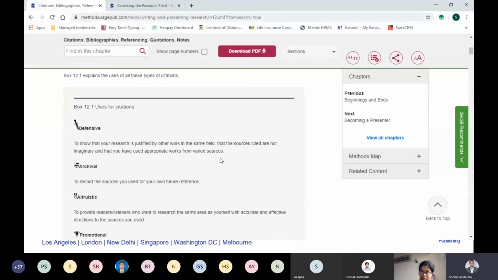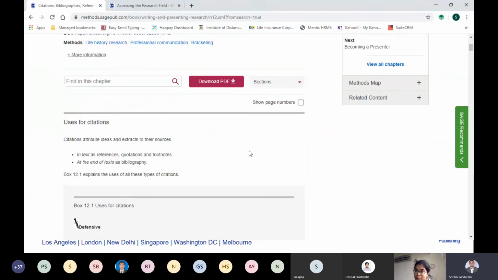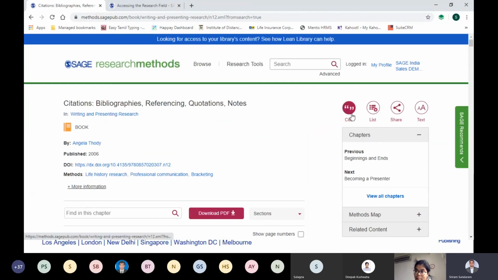So first of all, I've added all the books that I have selected to my reading list. Now I'm doing a critical reading. First I did a casual reading at a topic level, at an abstract level, and I've added everything. Okay, keep on accumulating, I will read it later. When I do my critical reading, I find that this book or this chapter is pretty interesting. So what I do, there is a small icon called citation over here. If you can see, cite, right?